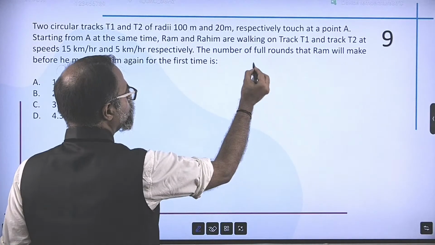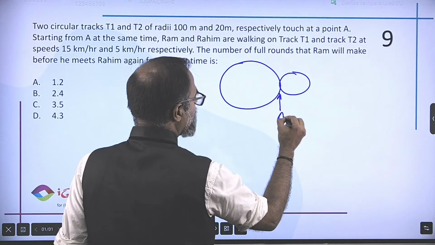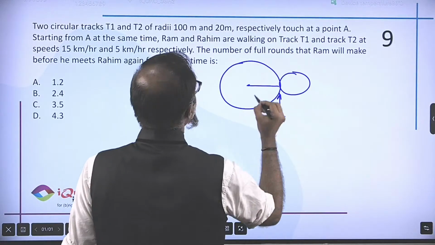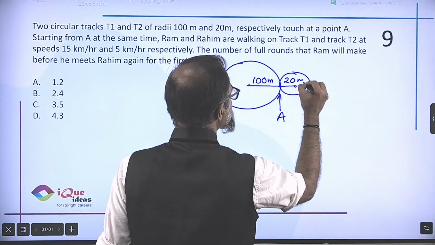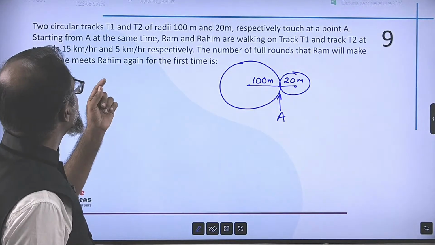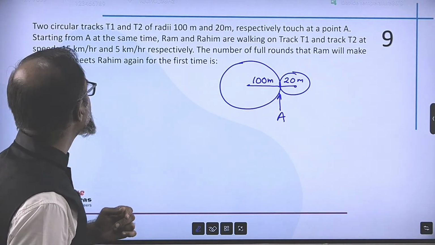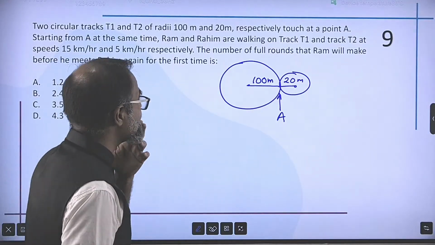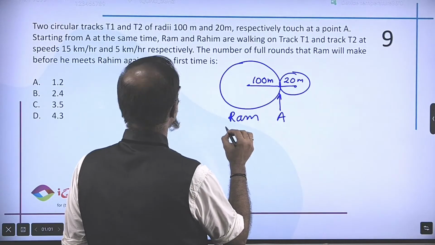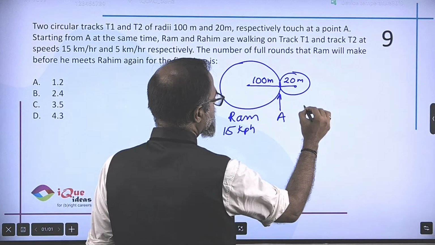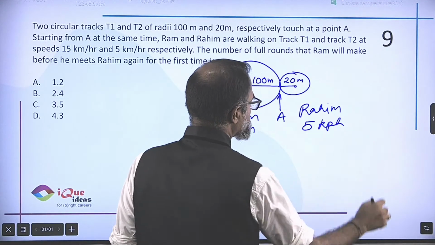So I have two tracks, right? Definitely one is smaller than the other. They touch at point A. So track 1, the radius is 100 meters. Track 2, the radius is 20 meters. Starting from A at the same time, Ram and Rahim are walking on tracks T1 and T2 at 15 and 5 kilometers per hour respectively. So Ram is walking on this track at the speed of 15 kilometers per hour. Rahim is walking on this track at the speed of 5 kilometers per hour.